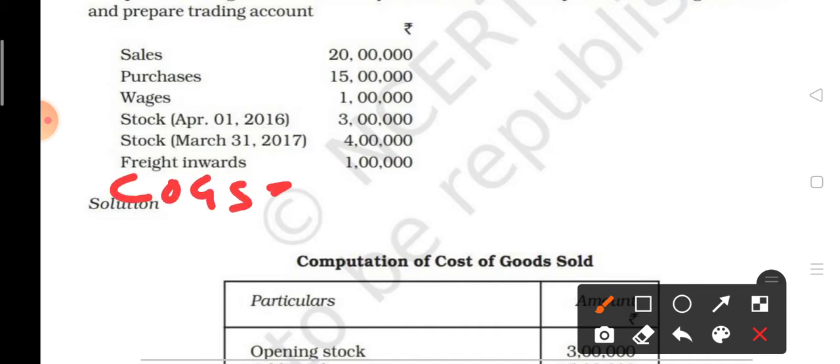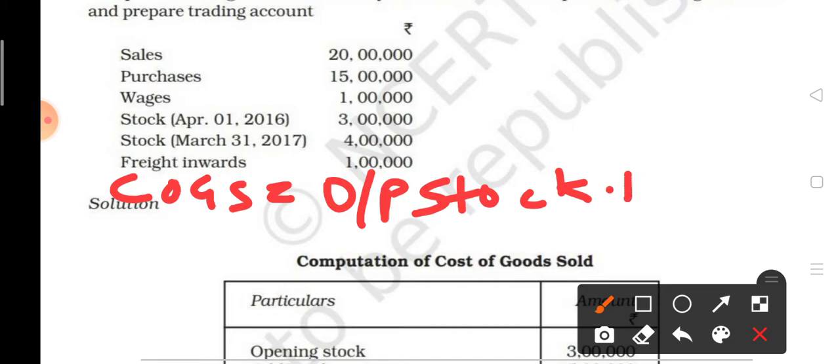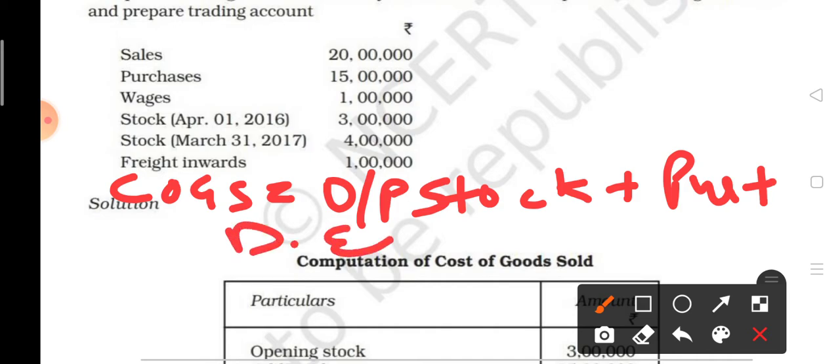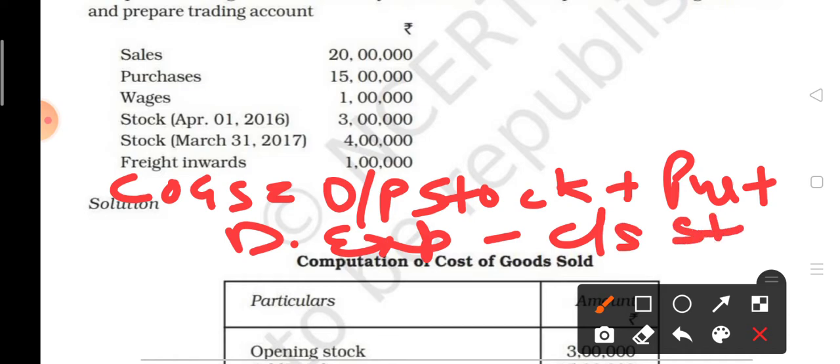The COGS formula is equal to, in this no need to make the trading account, opening stock plus purchases, you can write net purchase, plus direct expenses, minus closing stock.